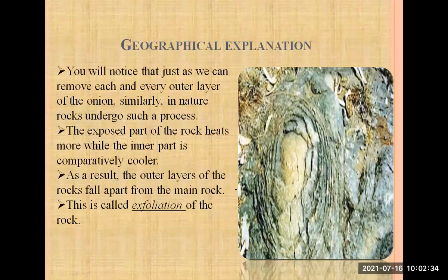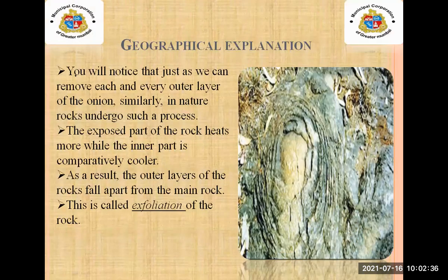Then see here, you will notice that just as we can remove each and every outer layer of the onion, similarly in nature, rocks undergo such a process.